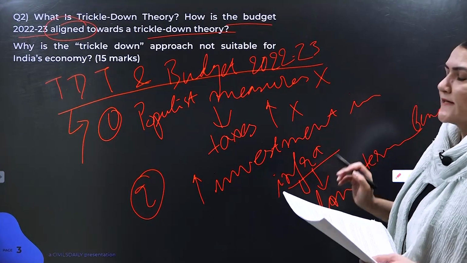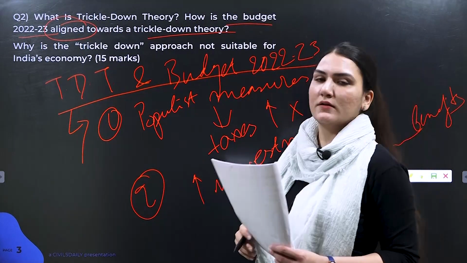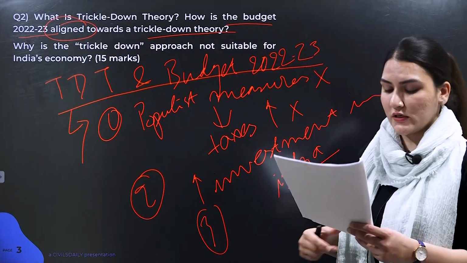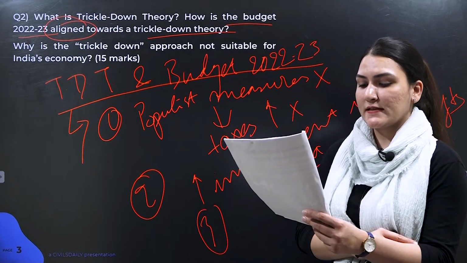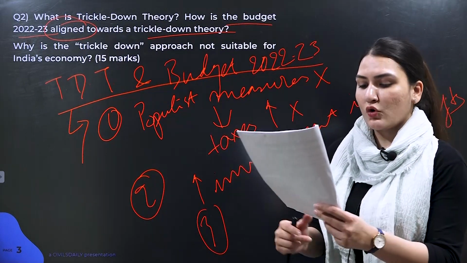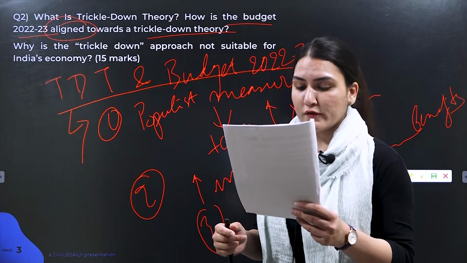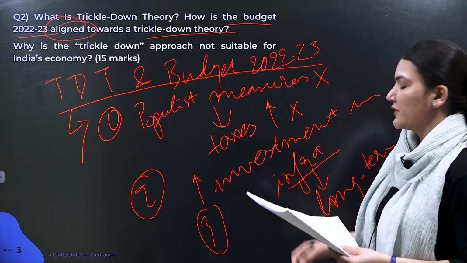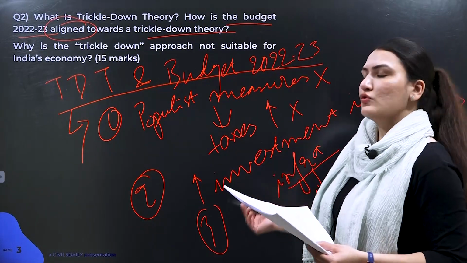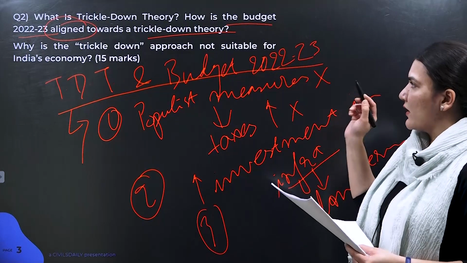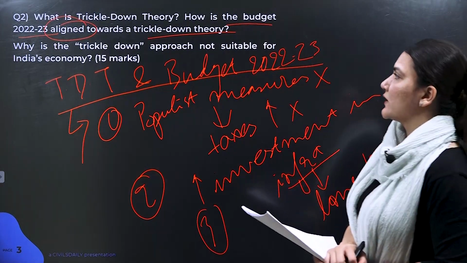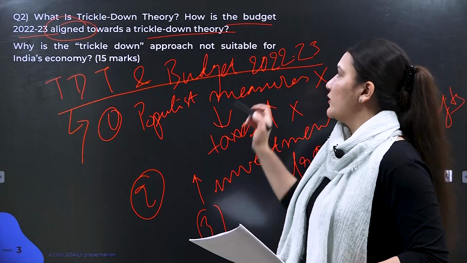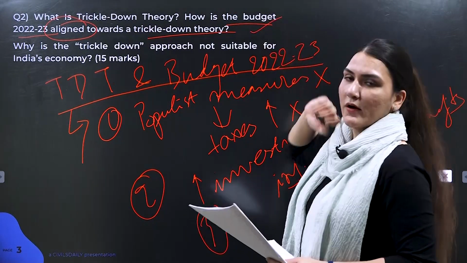So you are going to provide these few points which show that our budget is aligned with the trickle down approach. Then after that, you also need to say that calls for tax cuts and more rebates to cover for rising cost of living have been ignored as of now. So since further tax cuts have not been done, this also shows that our budget 2022-2023 might not be aligned with this trickle down theory. So this is going to be your overall answer for the second part of your question.